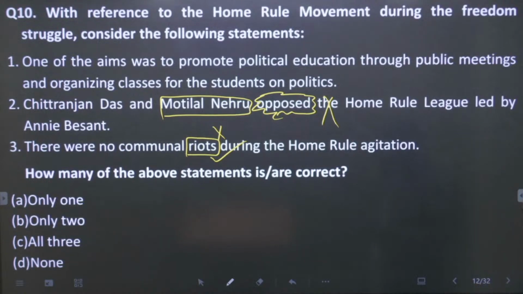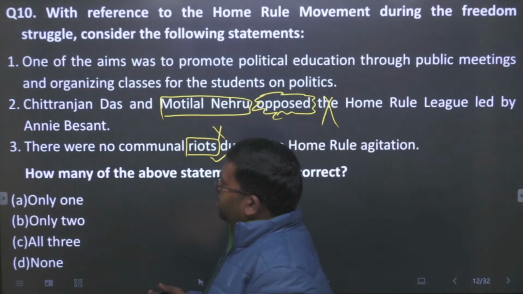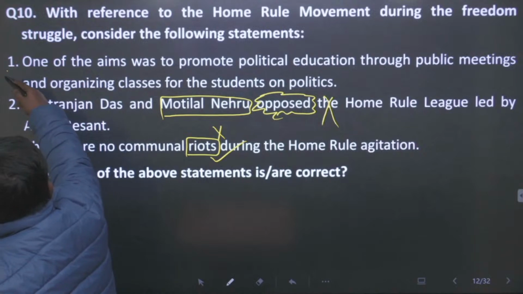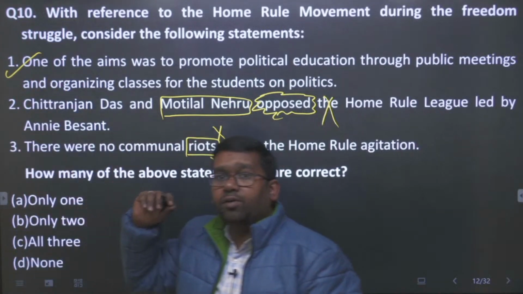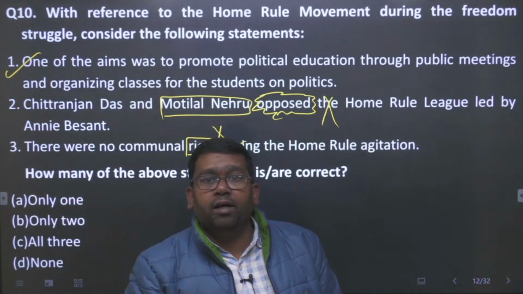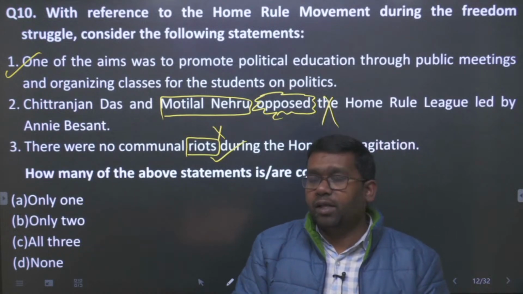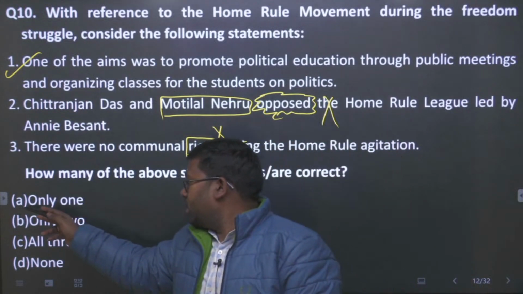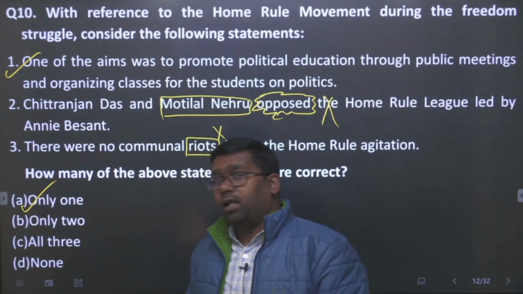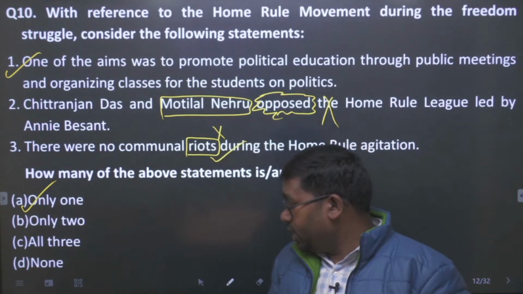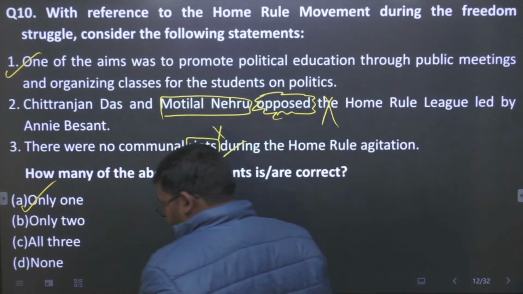Its main aim was to promote political education through public meetings and organizing the classes for the students on the politics. Okay, so this statement will be true for us. So 10 का आंसर जो होगा वो A है ना. So A will be the answer of the 10. Only one is correct in this sentence. Okay, student. So let us now discuss different questions.